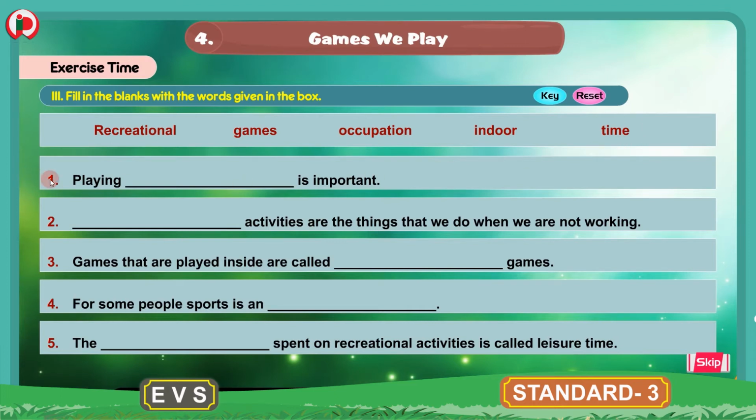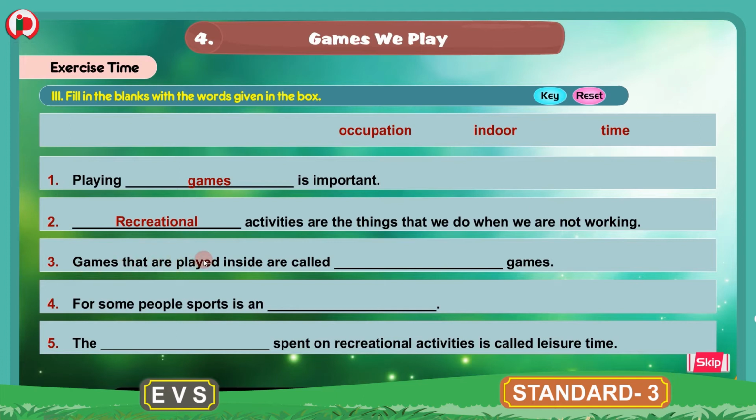Now what are the given sentences here? Playing dash is important, and the correct word for this sentence is games. We will write here games. Playing games is important. 2. Dash activities are the things that we do when we are not working, and the correct word here is recreational. We will write here recreational. Recreational activities are the things that we do when we are not working. 3.